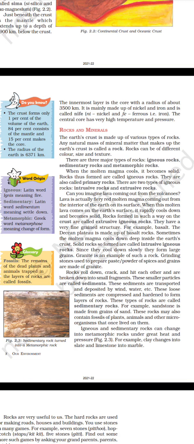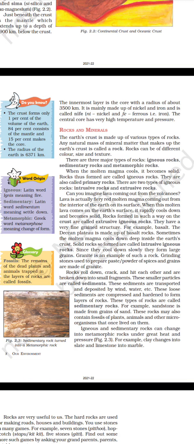Rocks and minerals. The earth's crust is made up of various types of rocks. Any natural mass of mineral matter that makes up the earth's crust is called a rock. Rocks can be of different color, size and texture. There are three major types of rocks: igneous rocks, sedimentary rocks and metamorphic rocks. When the molten magma cools, it becomes solid. Rocks thus formed are called igneous rocks. They are also called primary rocks.